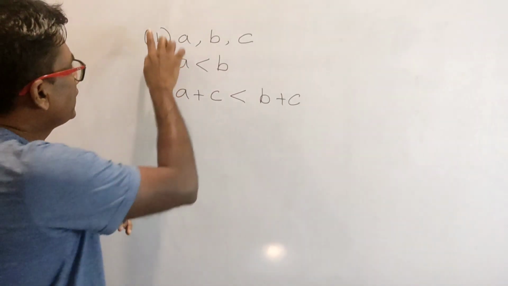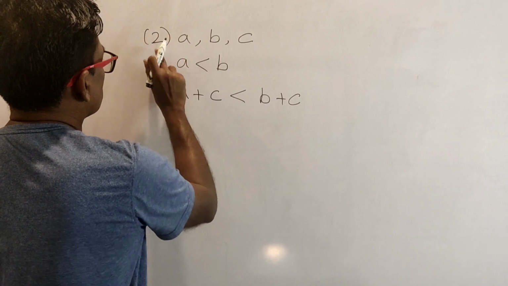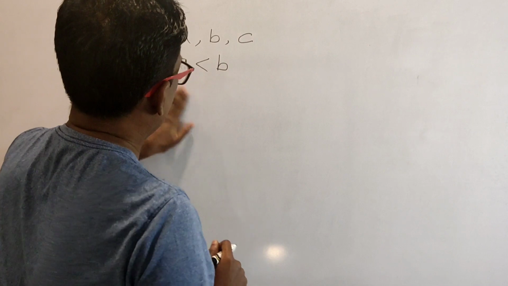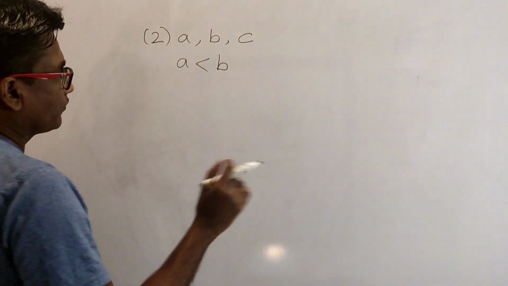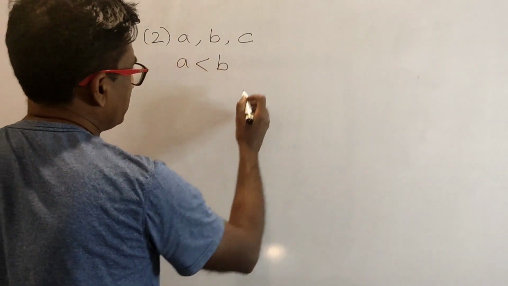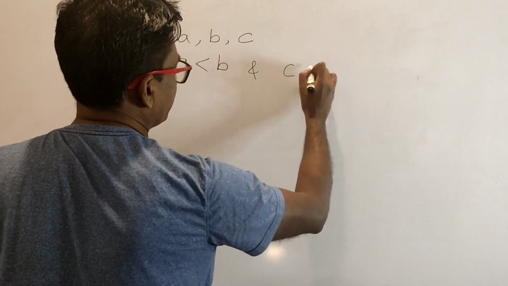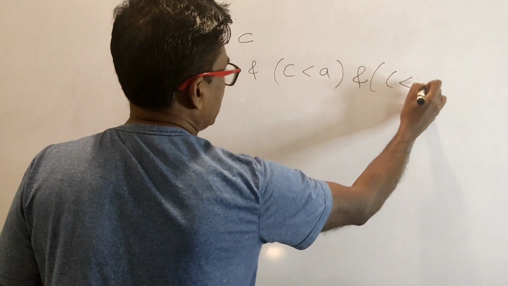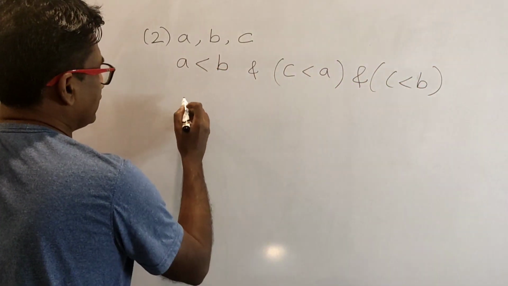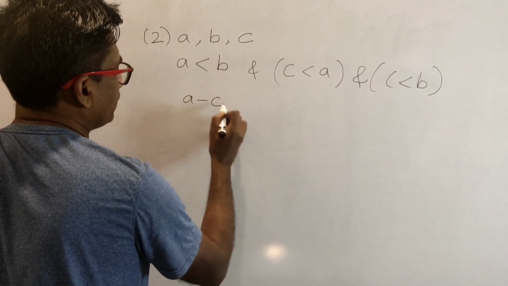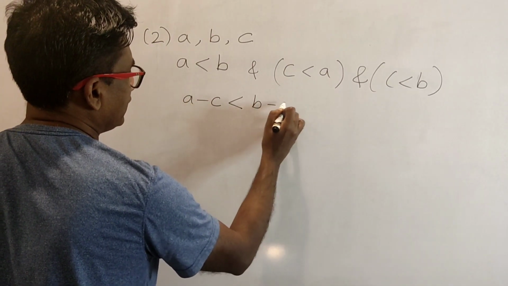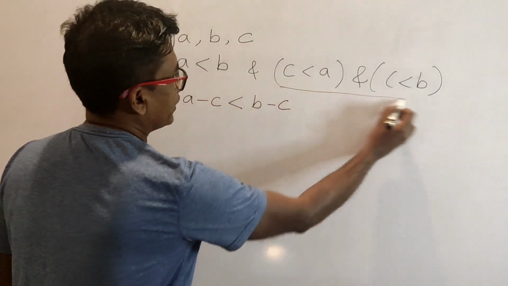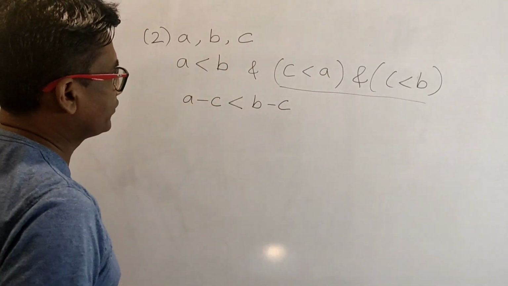The second statement is, if A, B, C are any three magnitudes of the same kind, if A is less than B and if C is less than both A and B, then the difference between A and C is less than the difference between B and C. You know why I have included this, not to make these magnitudes negative.